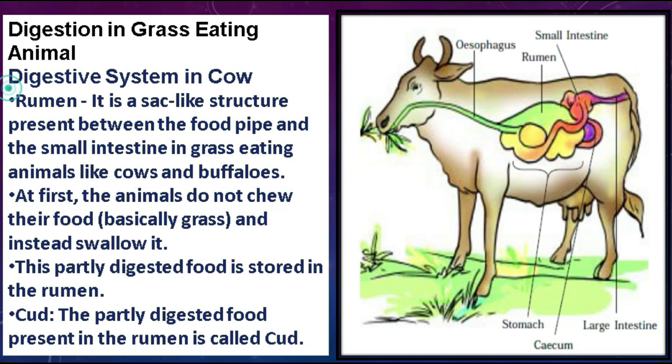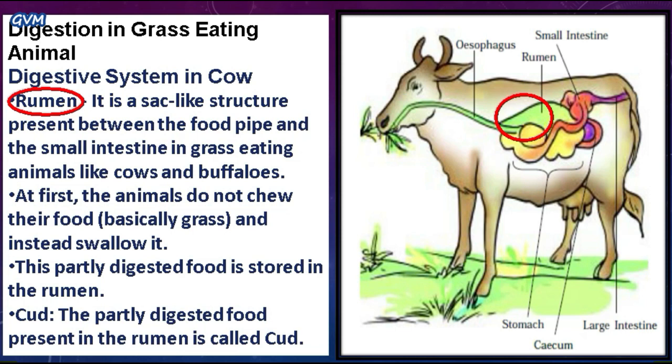So the first term is rumen. Students, the rumen is a sac or bag-like structure present between the food pipe and the small intestine in grass-eating animals like cows, buffalo, sheep, goat. As you see here in this figure, this greenish part here is the rumen.